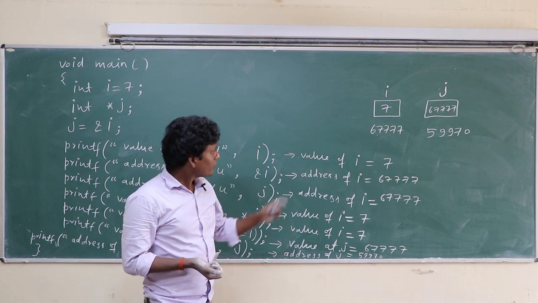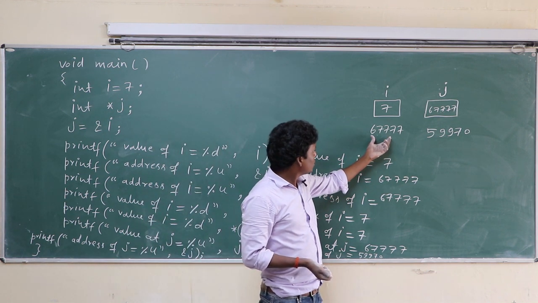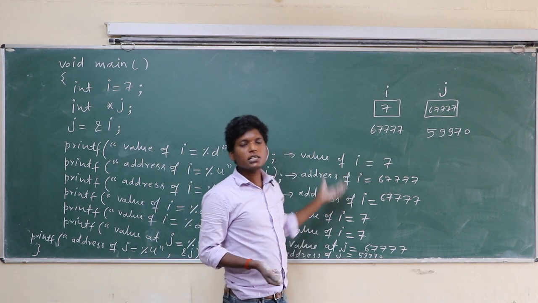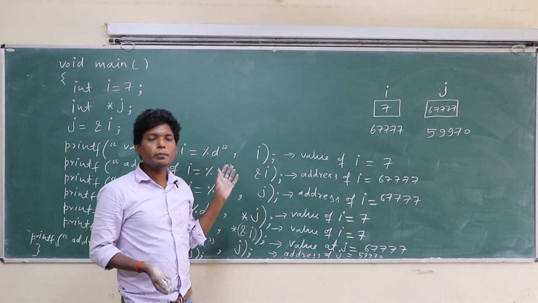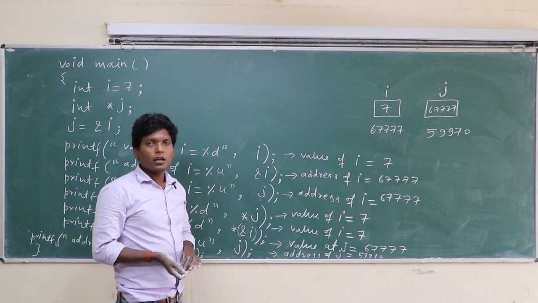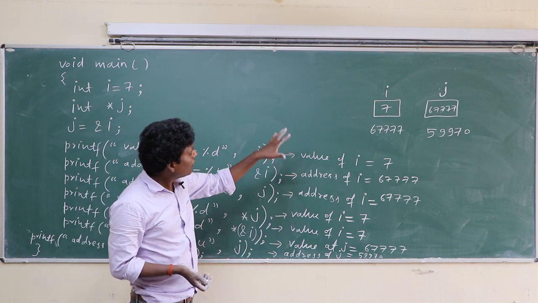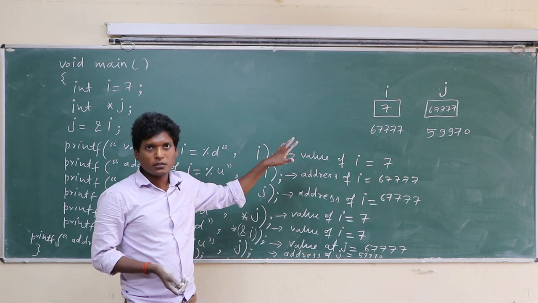Okay. We just write here to elaborate the concept of pointer. Basically user cannot generate the address of variables. Operating system generates the address of variables. We here just assume the address.